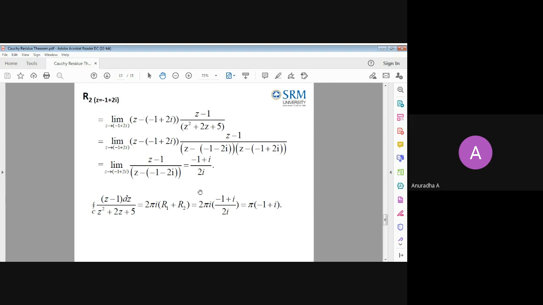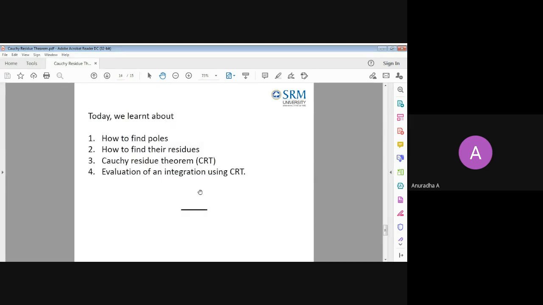If the order is n, you have to do the derivative n minus 1 times. Then multiply by 1 upon n minus 1 factorial, then apply the limit. So please remember the formula correctly. Like this, find the residue for each of the poles. Whatever distinct poles you have, add them and multiply by 2 pi i. That's very important.